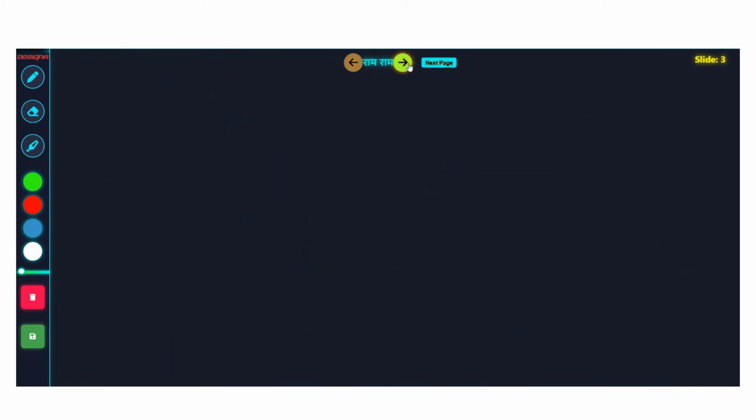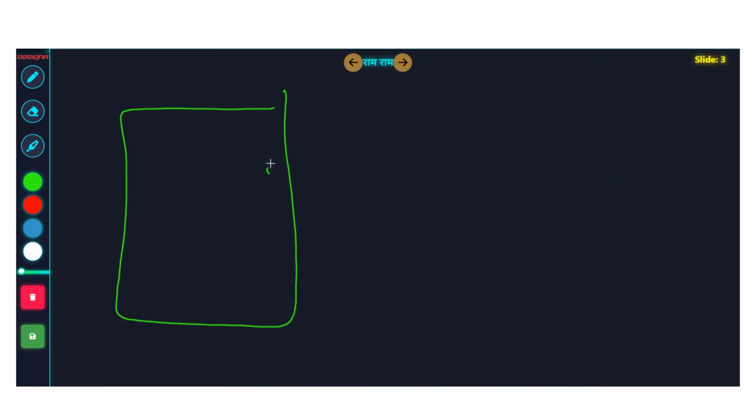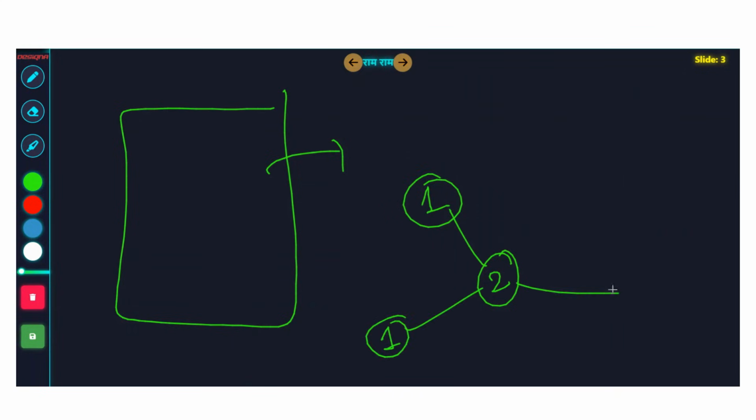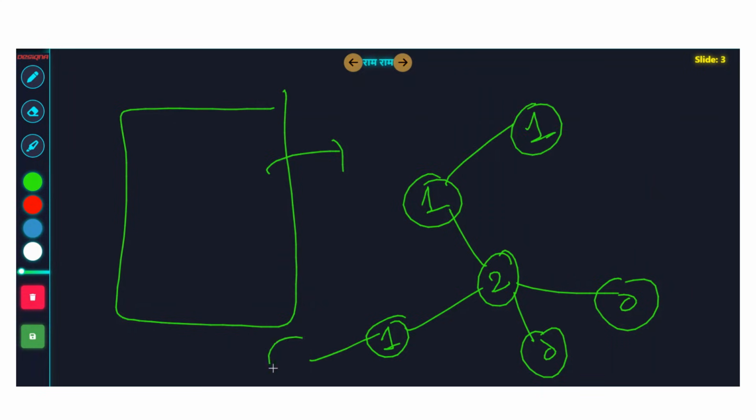So now I'm assuming that there is this big matrix. You have converted it into a graph. The graph is very big. Let's assume this is node 2. This is node 1, node 1, node 0, node 0, node 1, node 1, and node 1. Okay. So now how will you proceed with the things? If I try to reason, try to see what is going to happen in the BFS.